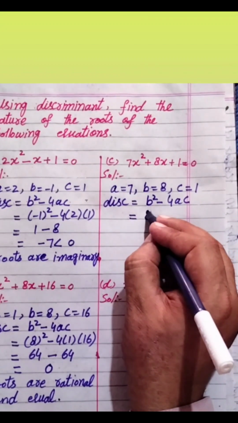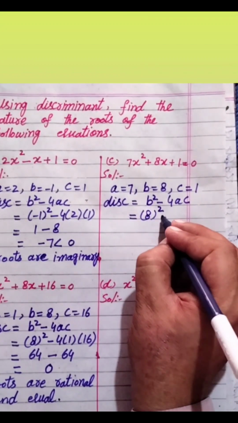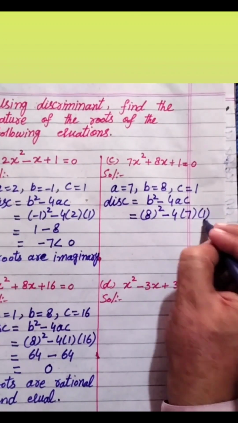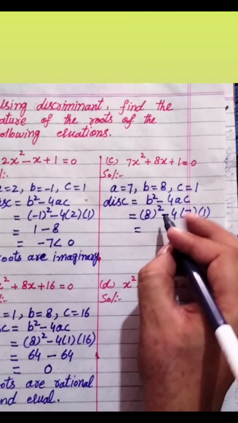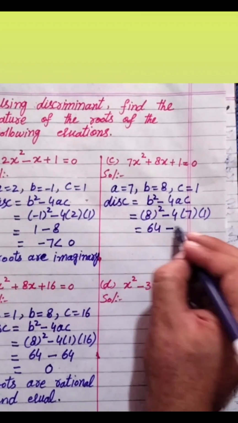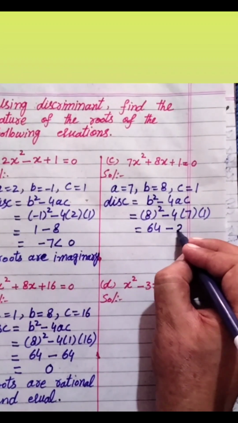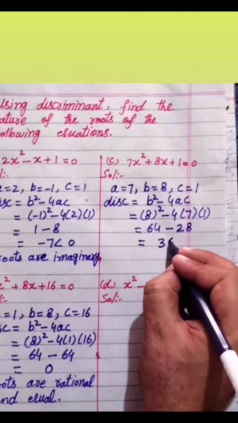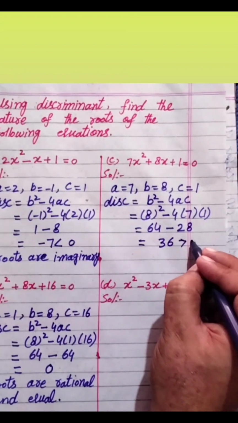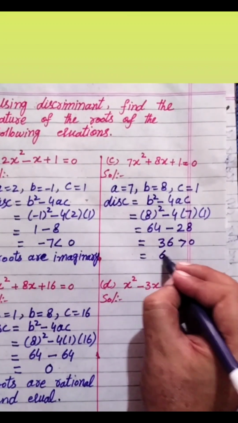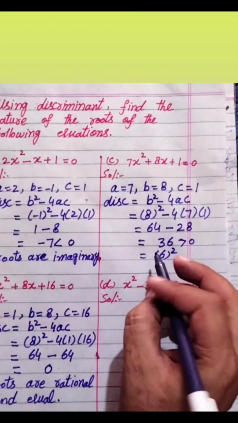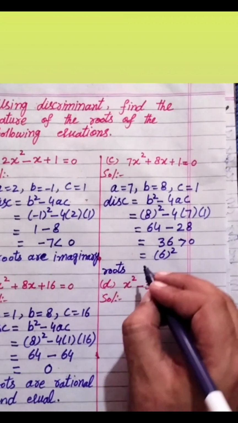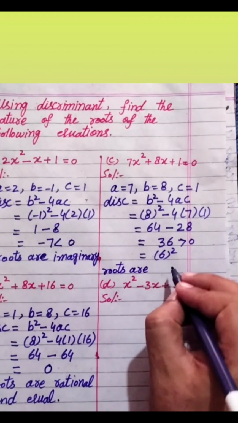Value of b is 8, so 8 square minus 4, value of a is 7, value of c is 1. 8 square is 64, minus 4 multiplied by 7, it will become 28. 64 minus 28 is 36, which is greater than 0, and also it is a complete square. Hence, its roots will be rational and unequal.